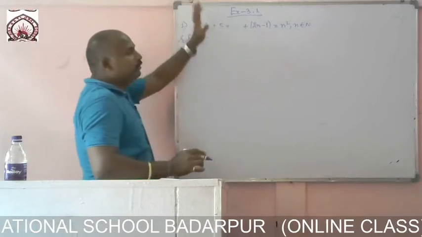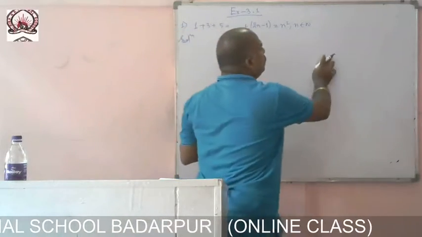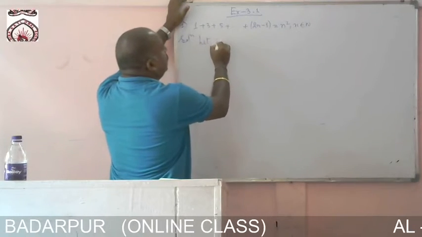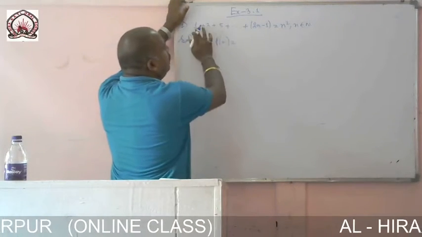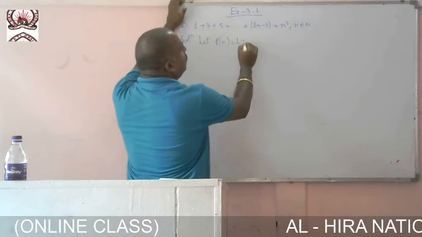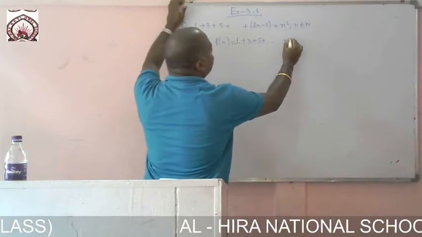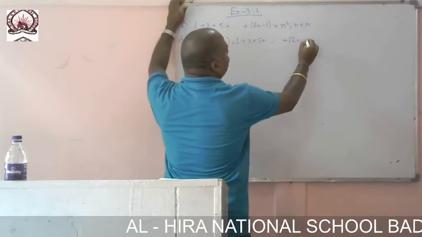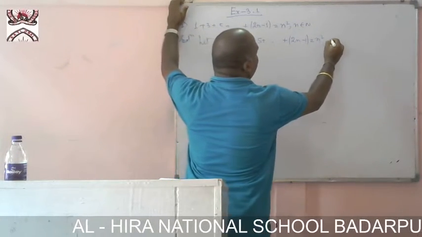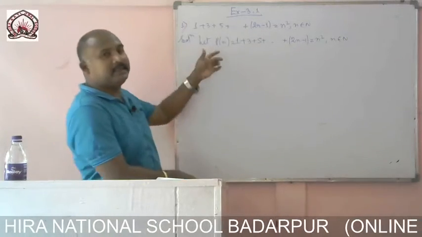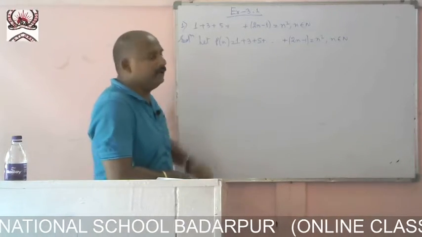First of all, we have to think about what we have to prove. Let P of n equal 1 plus 3 plus 5 plus dot dot dot plus (2n minus 1) equals n square, where n belongs to natural numbers. We have considered the statement as P of n.